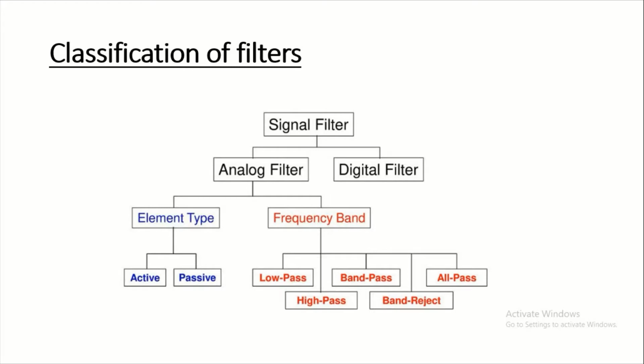The active filter uses an active device such as an op-amp or transistor along with the passive components mentioned above in the passive filter. Means in an active filter, both active and passive components are used. An op-amp is used with resistance and capacitor. Active filters have more sharp frequency response characteristics and have many other advantages over the passive filters.